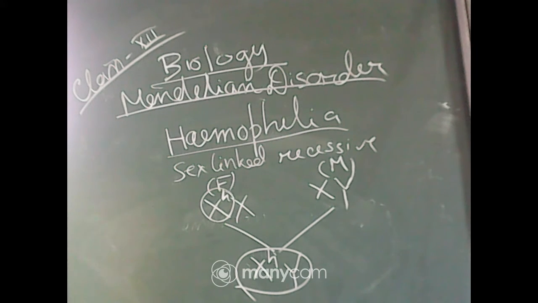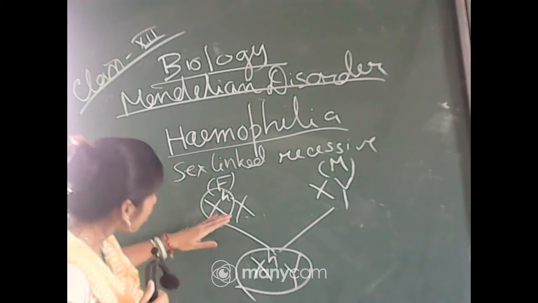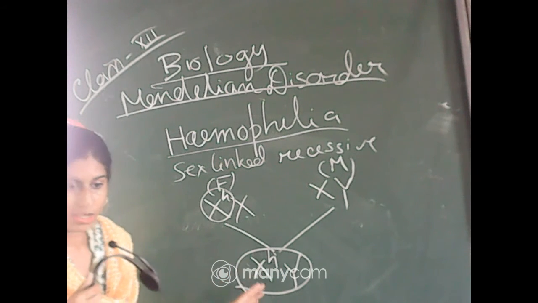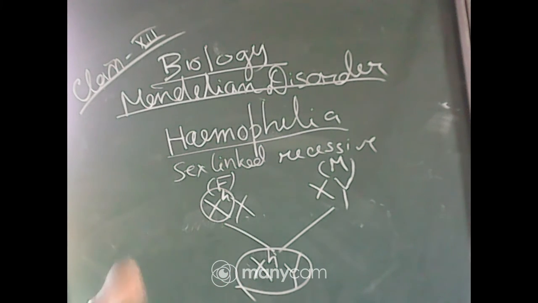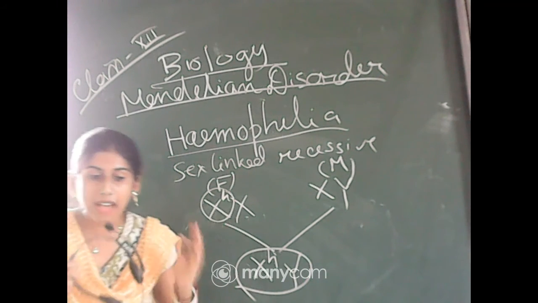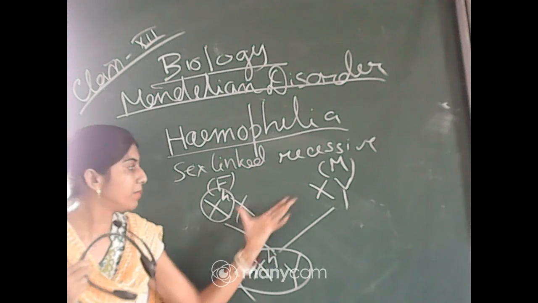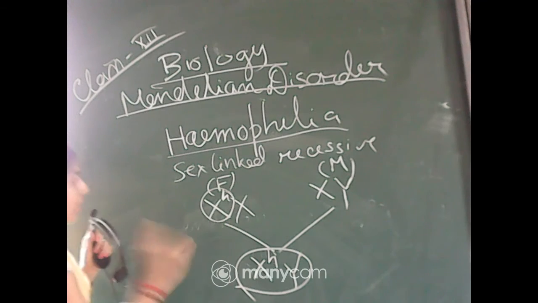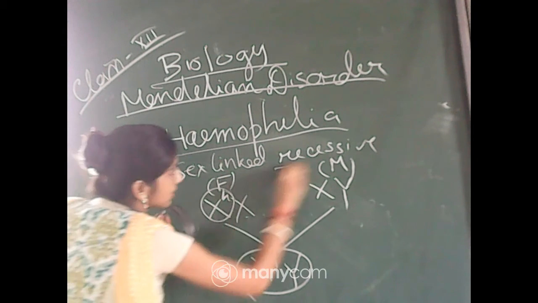So from this we can say that the disease is normally transmitted by the heterozygous or carrier female to the male progeny. Okay, just imagine, can a female be affected from these parents? No. Very good. Why? Because, as we know, it is an X-linked recessive disease.